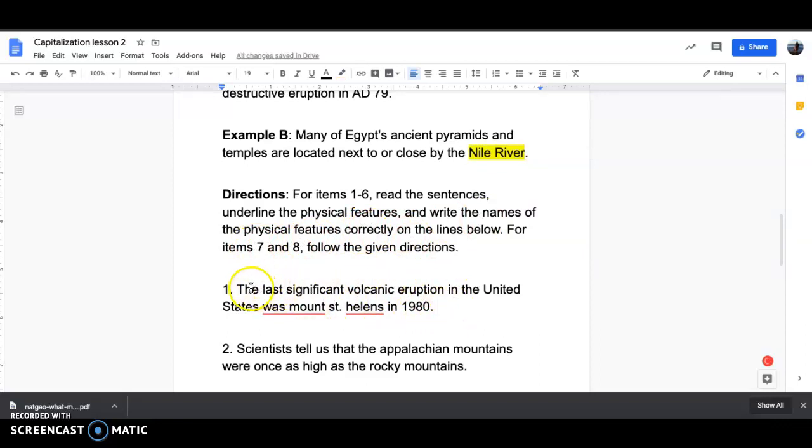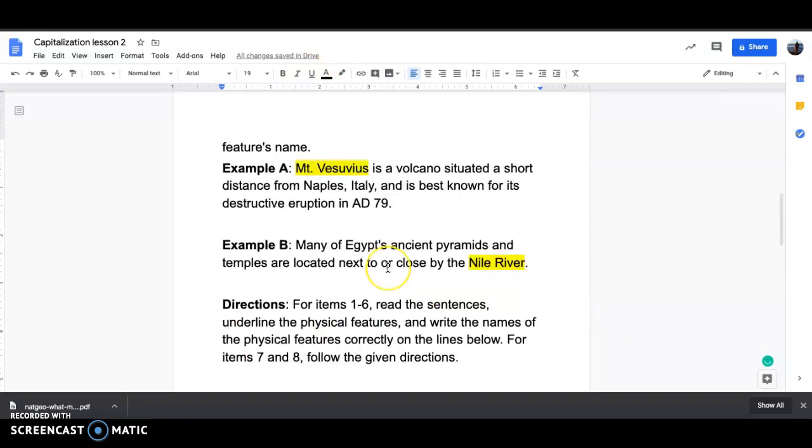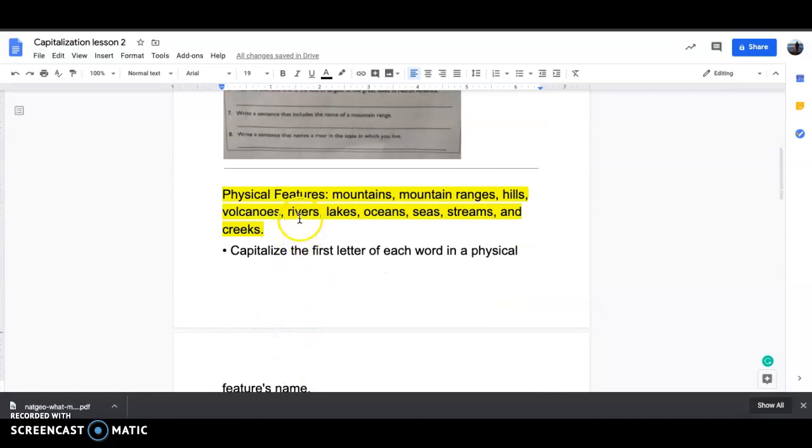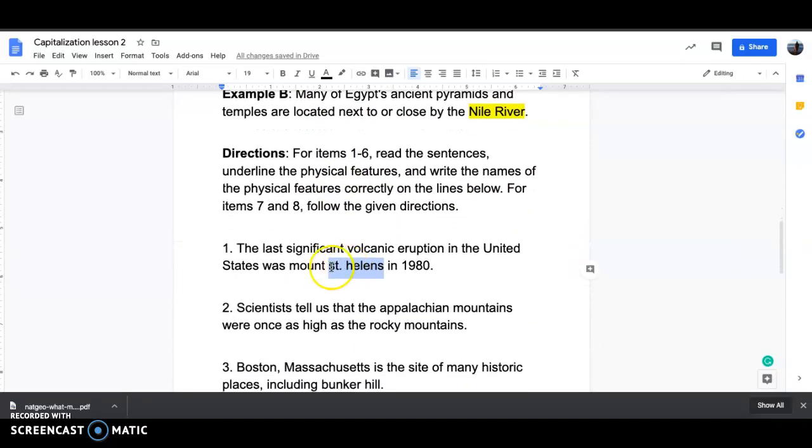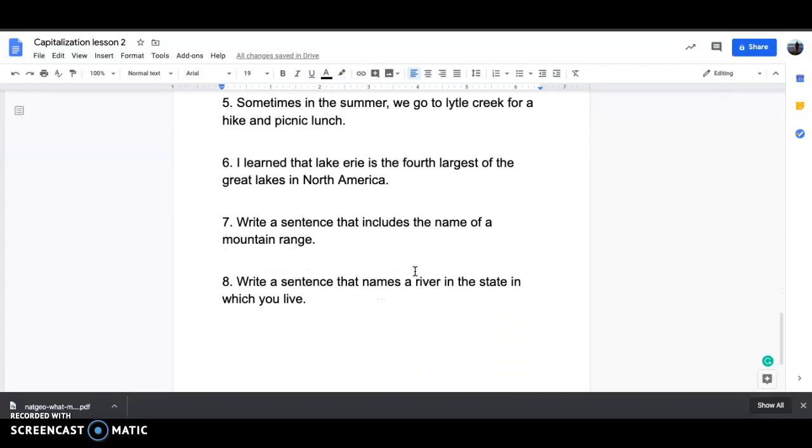So you'll go through: the last significant volcano eruption in the United States was Mount St. Helens. So St. Helens is the volcano, right? That's our physical feature. And you'll highlight it like this, and then you'll go up and hit the underline. Not too hard, and you only have about 6.